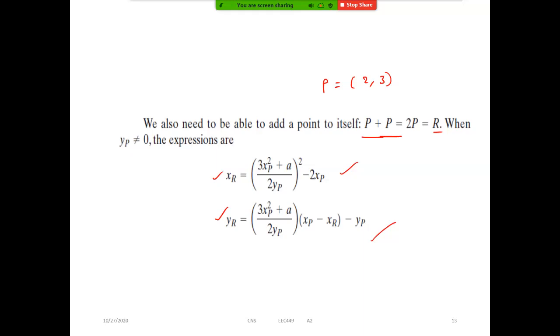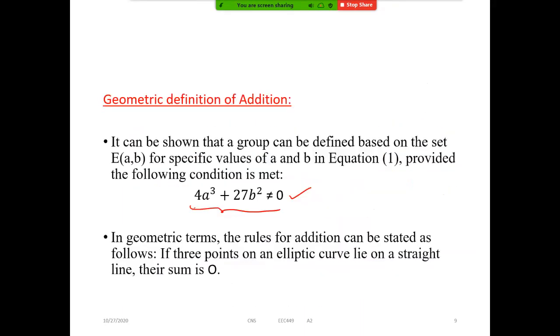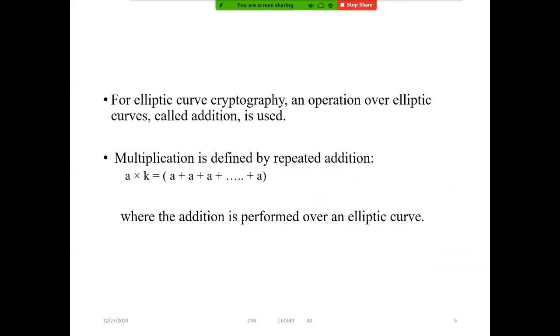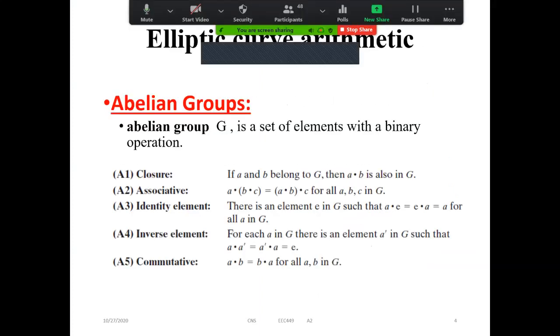I'll tell you what we need to remember from the exam point of view. Please try to note that down. First, for a simple question: what is the condition for a and b, and what is the cubic equation under this abelian group?